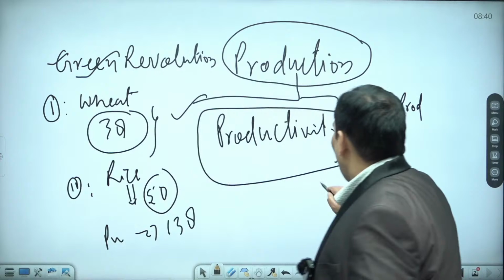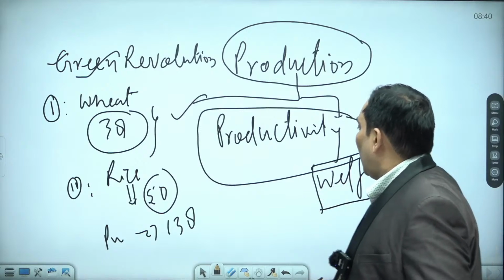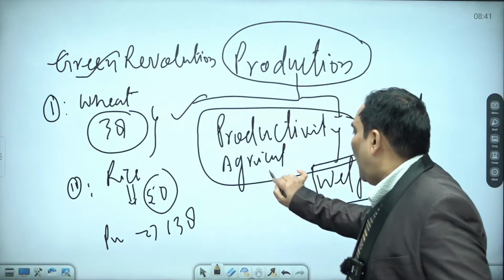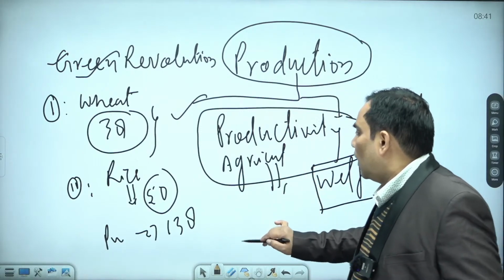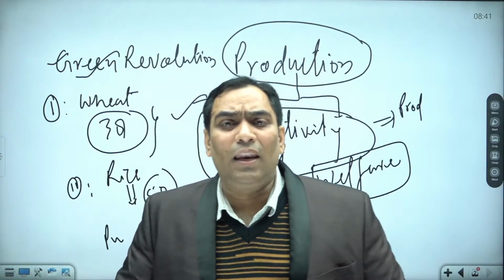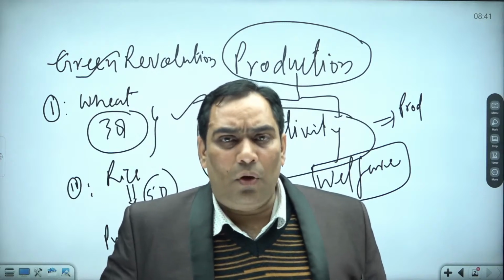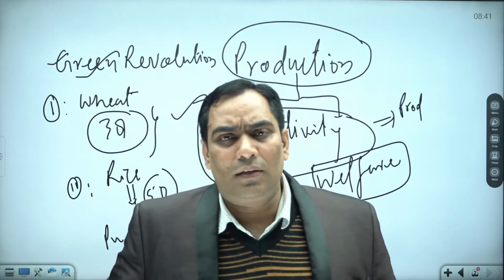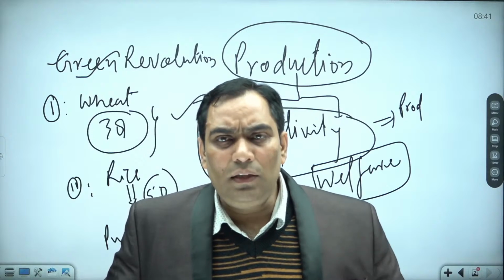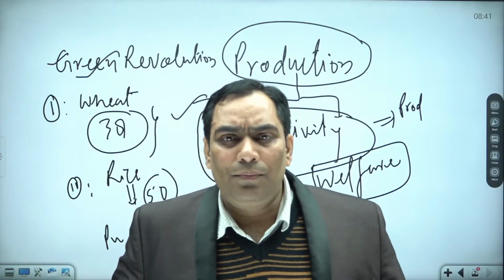Second is, as I said, to ensure the welfare of the people, and for the welfare of the people, agricultural land is considered a resource. So there is a need for equal distribution of resources, and in order to have the equal distribution of resources, agricultural land holdings were distributed among the tillers, among the sharecroppers, among the landless laborers, among the peasants, etc. And the objective was just to ensure the welfare of the people.